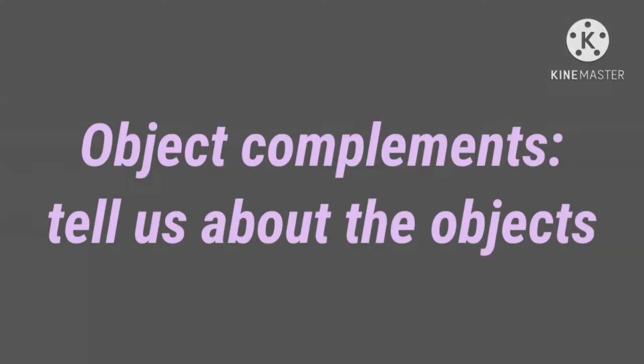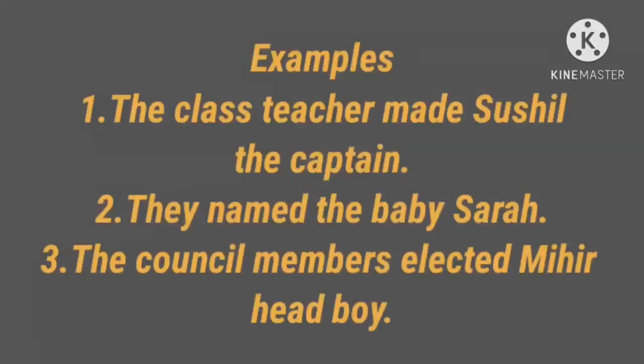Next, object complements. Complements that tell us more about the objects of the verbs are known as object complements. Examples: the class teacher made Sushil the captain. The class teacher made whom? Sushil. So Sushil is the object. The captain is the complement, so it tells about the object Sushil. So the captain is the object complement.